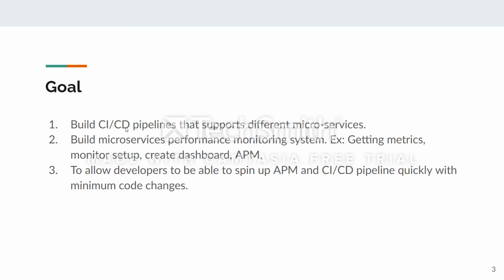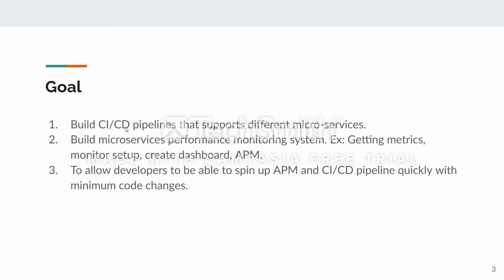The goal for this project is to build a completely working CI/CD pipeline that supports different microservices. Once that part is done, we need to build a microservices performance monitoring system, for example, getting the metrics, monitoring the infrastructure setup, as well as creating a dashboard using the Datadog APM.